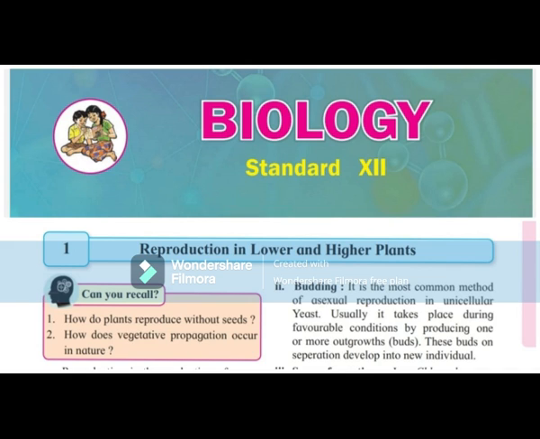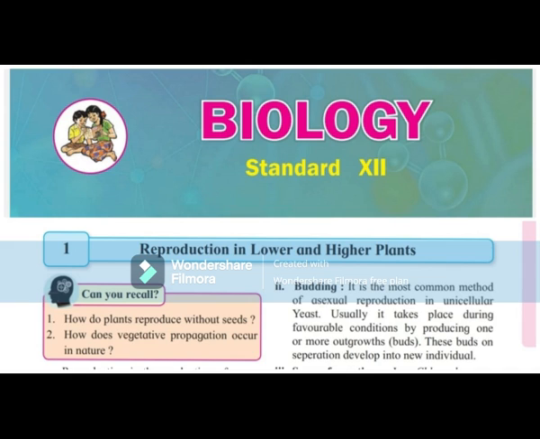Epidermis is the outermost protective layer made up of tabular, that is flattened cells. Endothecium is the subepidermal layer made up of radially elongated cells with fibrous thickenings. Inner to endothecium is the middle layer made up of thin walled, that is 1 to 3 layered cells, which may disintegrate in mature anther. Tapetum is the innermost nutritive layer of anther wall. It immediately encloses the sporogenous tissue, that is microspore mother cells.